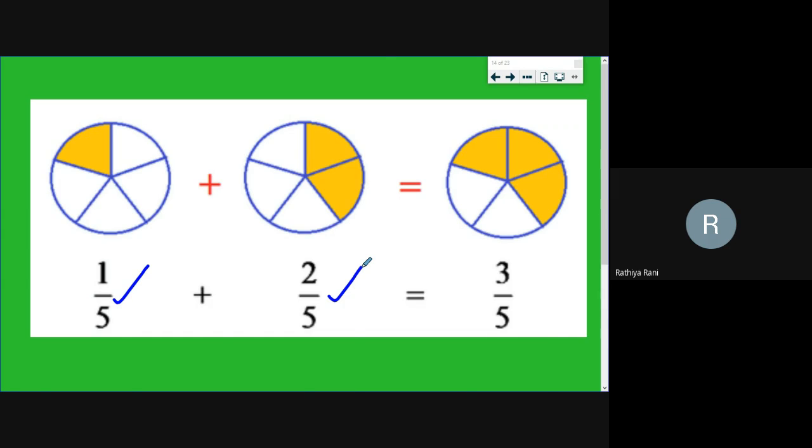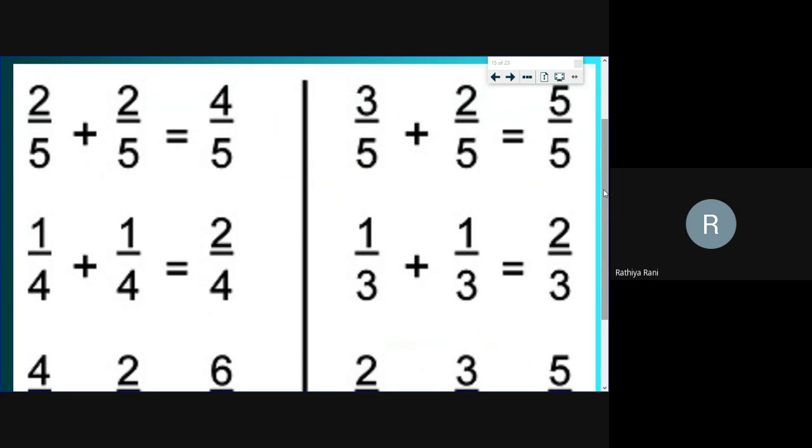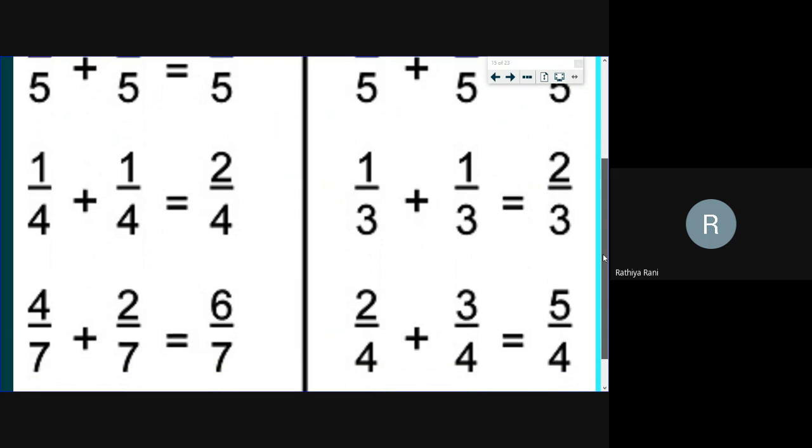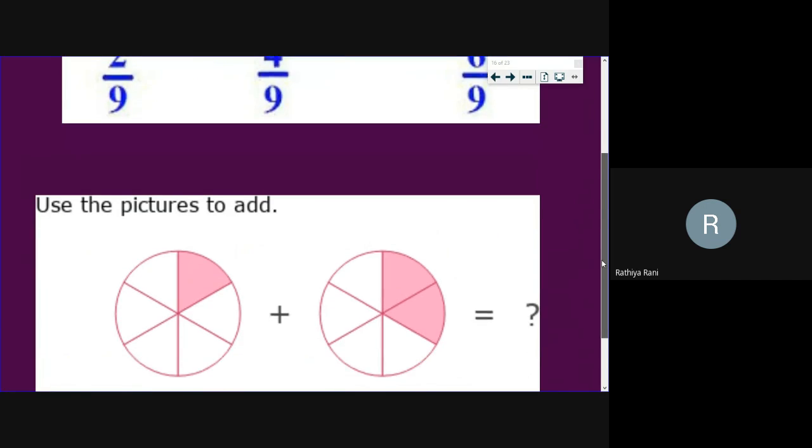Okay, good, Kim Mazania. Okay, students, I hope you know how to add like fractions. So these are all few examples. Whatever the question may be, check the denominator. If it is same, write the same thing. Just perform the operation only in the numerator and get the answers. Okay, so these are all the examples.